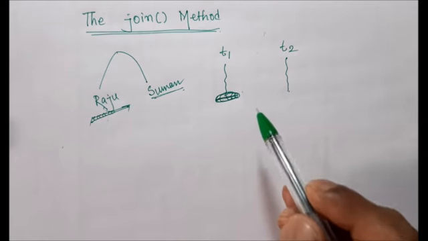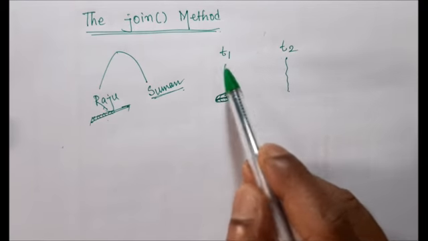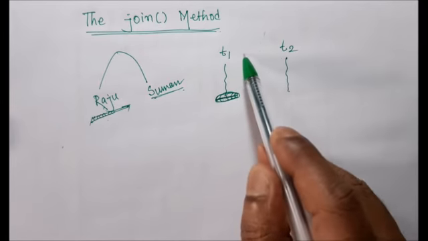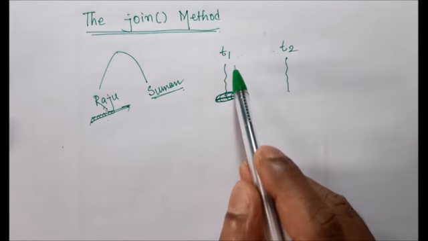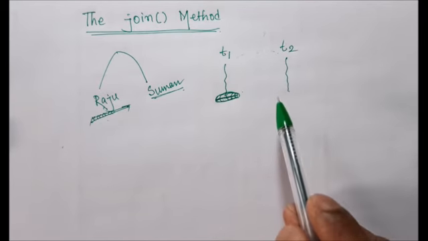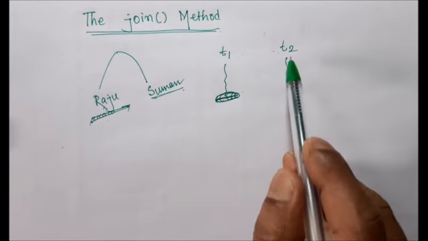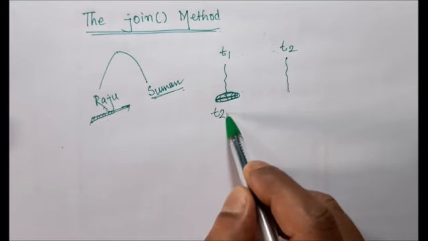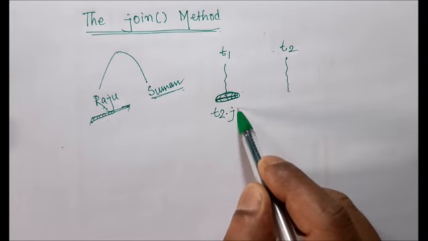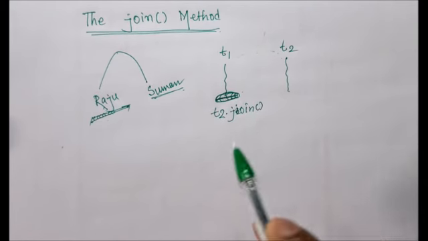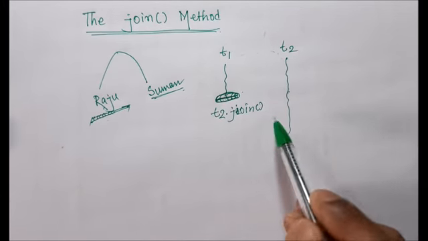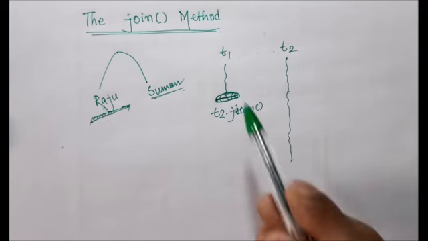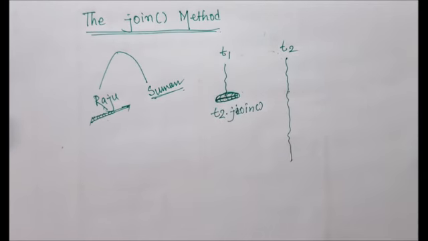Again I am repeating this statement: T1 wants to complete his job after executing T2. So we have to call the join method, and on which thread? The T2 thread. T2.join means after completing T2, T1 will again execute his process.